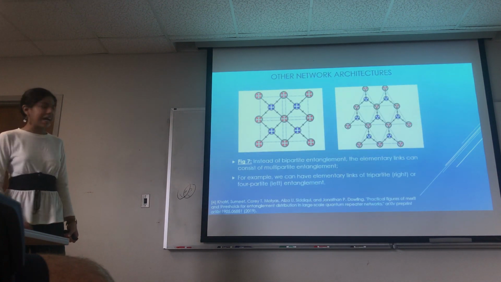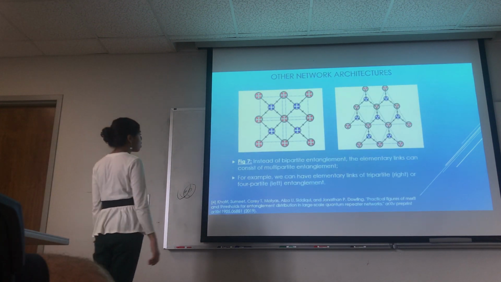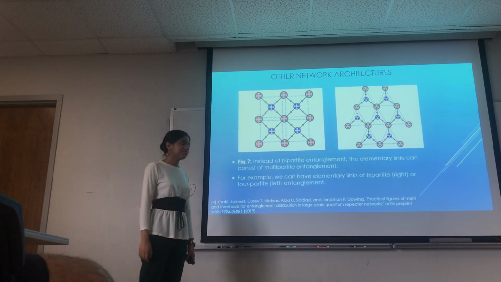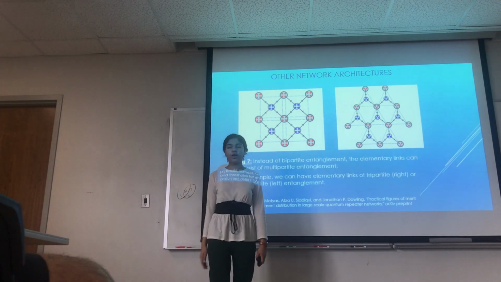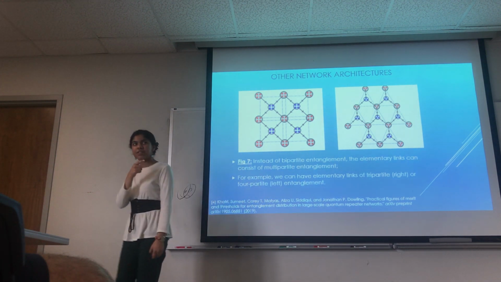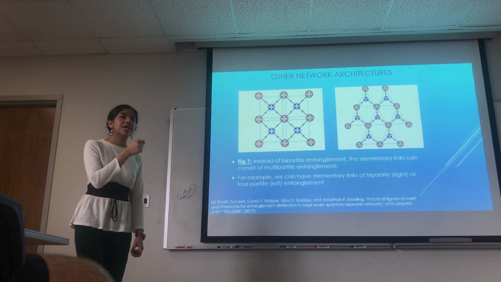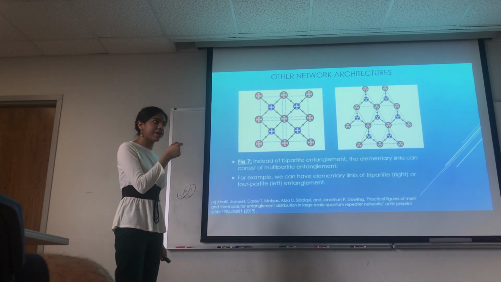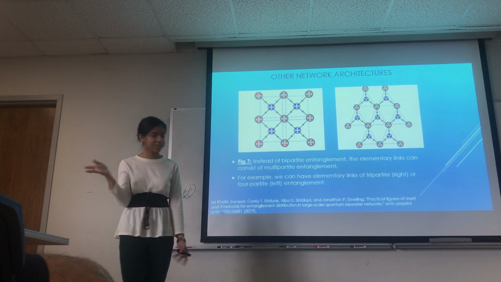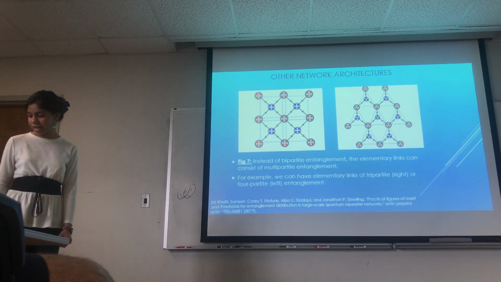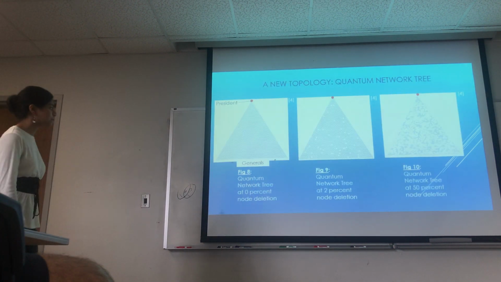So that's all nice and all. We have 2 nodes communicating, just one node communicating with another node across a certain distance. But what if I were to change that? What if I wanted several members communicating with a target member across a large distance? And that is known as the quantum network tree.